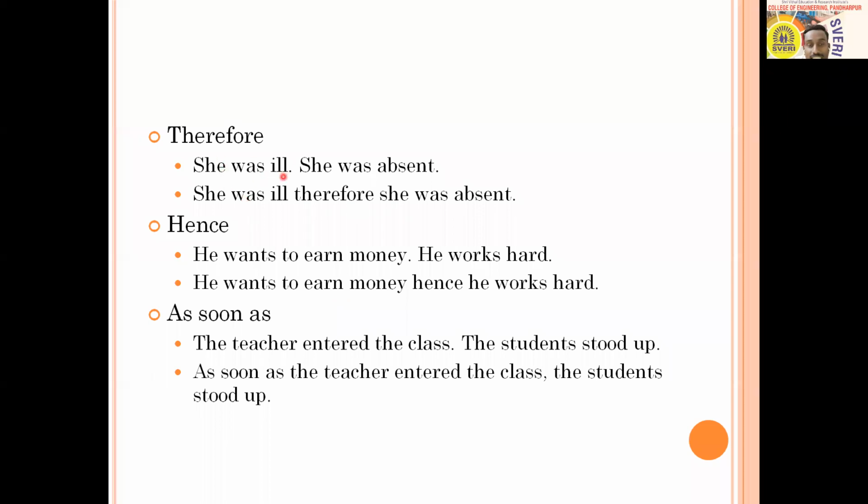Therefore, she was ill. She was absent. So "therefore" gives us the meaning that because of some reason, something is not happening, or the effect of something. So she was ill, therefore she was absent. So the reason is given by this "therefore." Then "hence." He wants to earn money, he works hard. Okay. So he wants to earn money, hence he works hard.